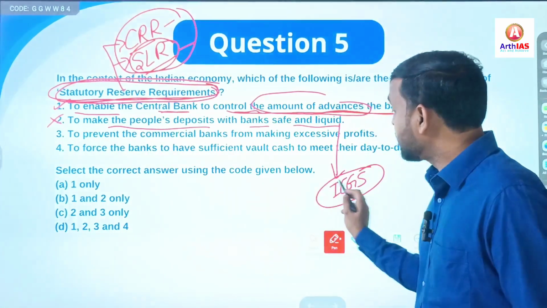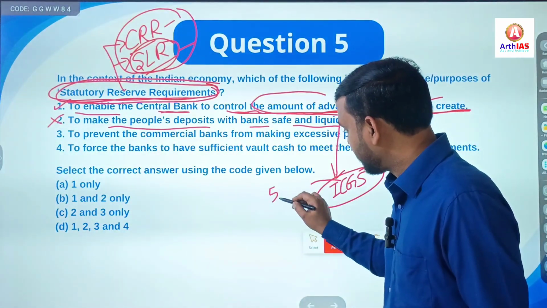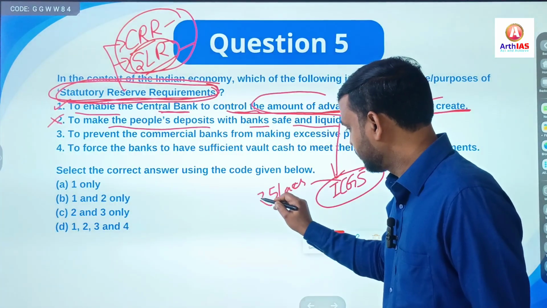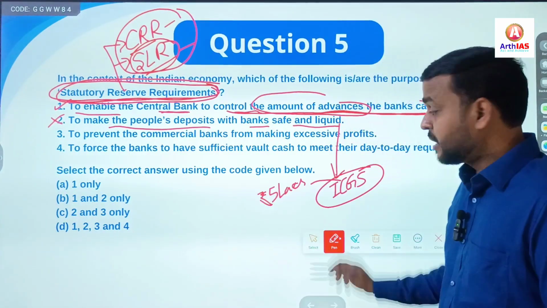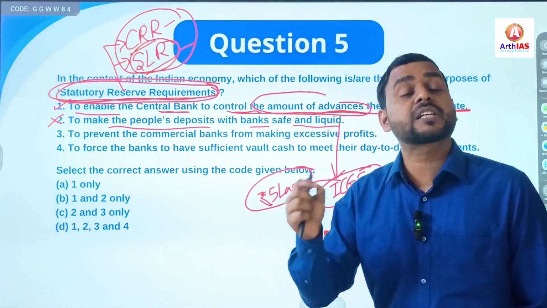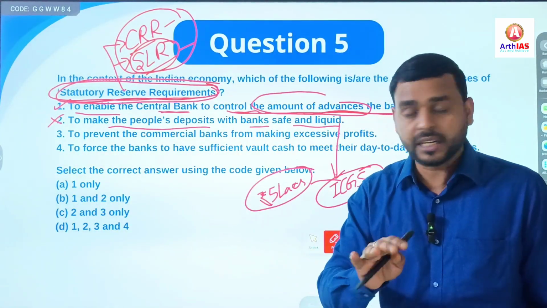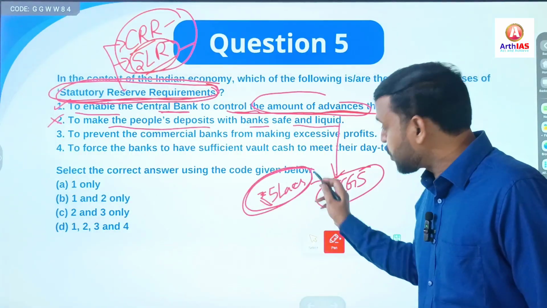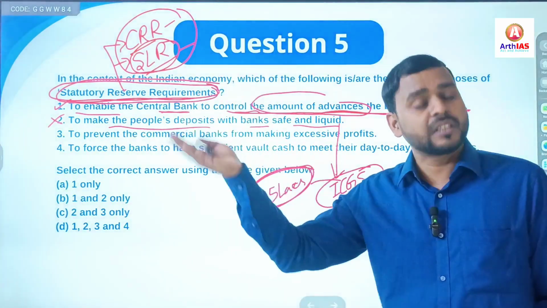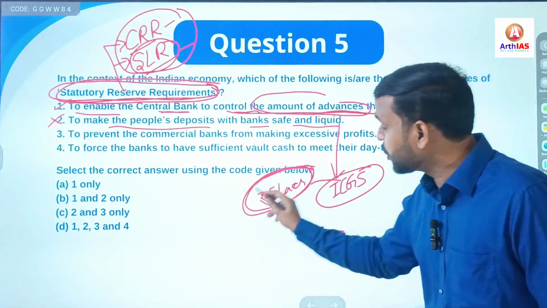How? Up till currently it is rupees 5 lakh. So if you have deposited a certain amount in any bank, whether it is more than 5 lakh or less than 5 lakh, it is secured up to 5